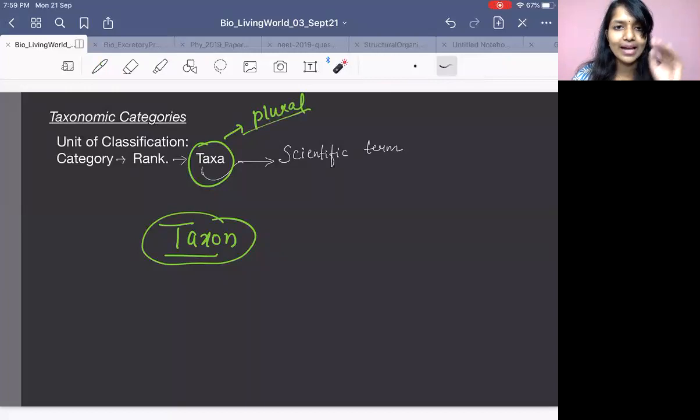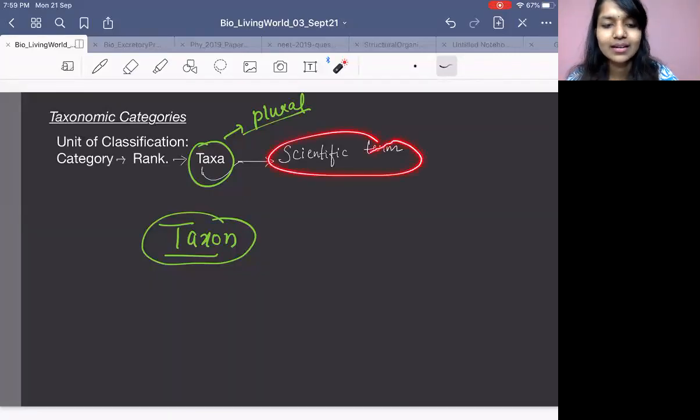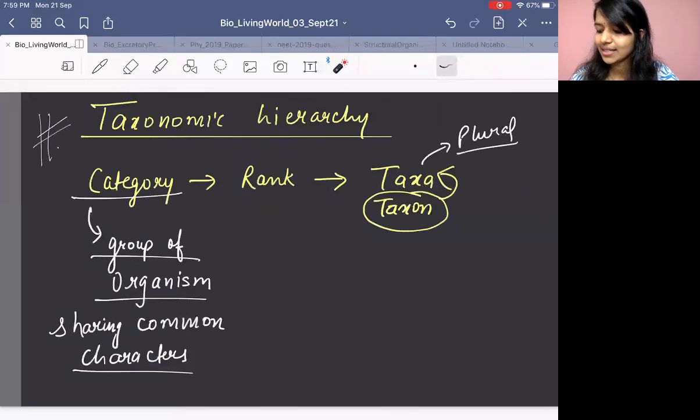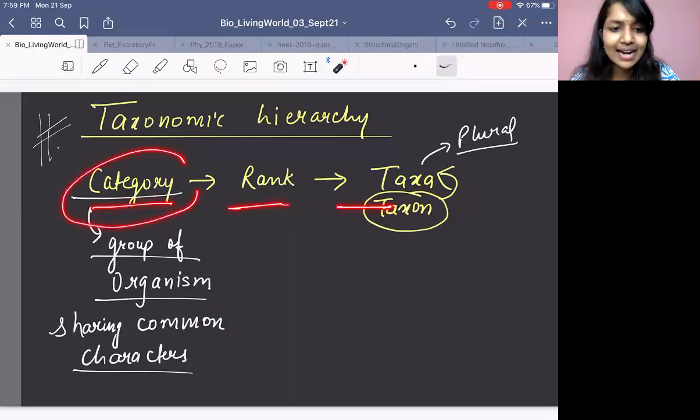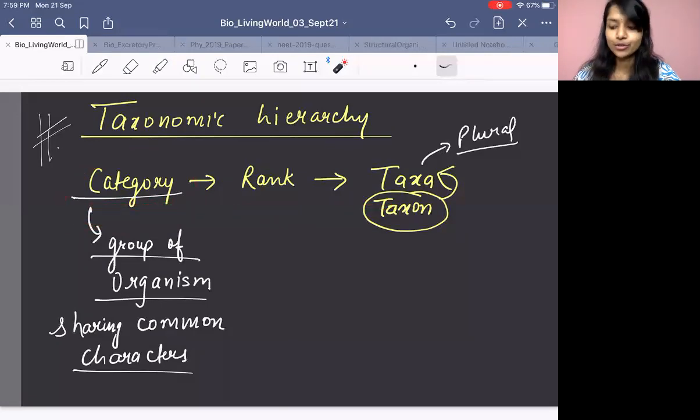Got it? So I have so many categories. I have ranked them. I want to give them some scientific word, and the scientific word given to them is taxon. Got it? So what is the scientific term given to the category rank? It is taxon. So now you know category, rank, taxon. In every category, you are going to put a group of organisms having some common character.